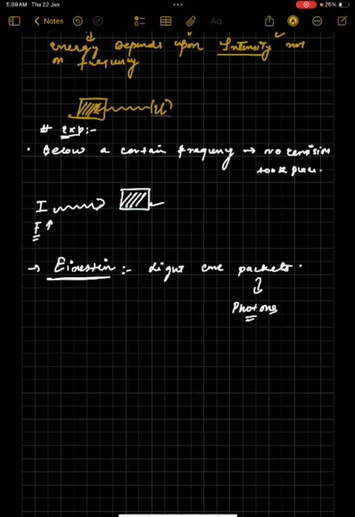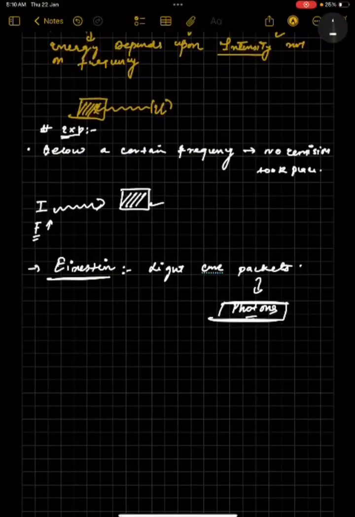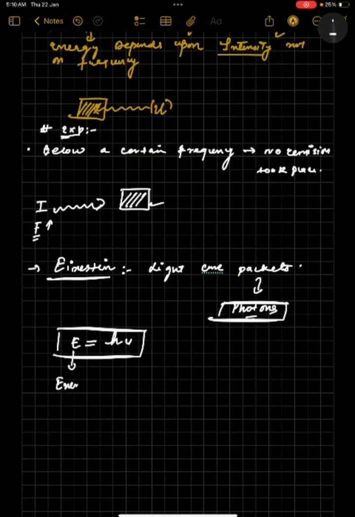Finally he told that जो light है, these are just like packets, वो packets में ये travel करती है, and he called those packets photons, and he told that these packets are nothing but energy. He calculated that the energy of one photon is equal to h mu. Here E represents the energy of the photon, h, you must be knowing, is Planck's constant, and mu here is the frequency of light or photon.